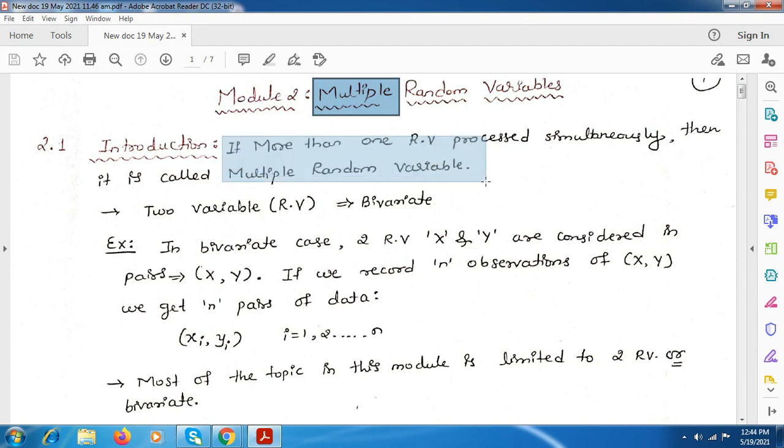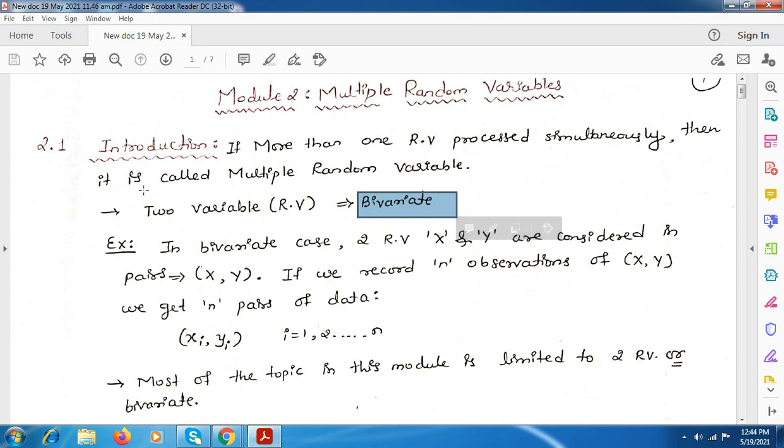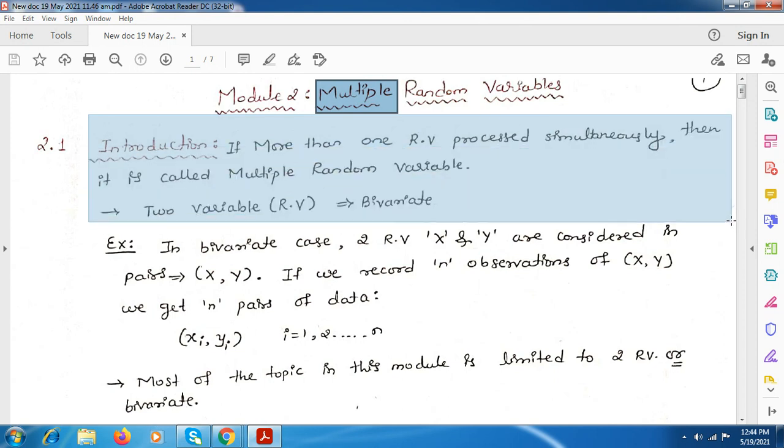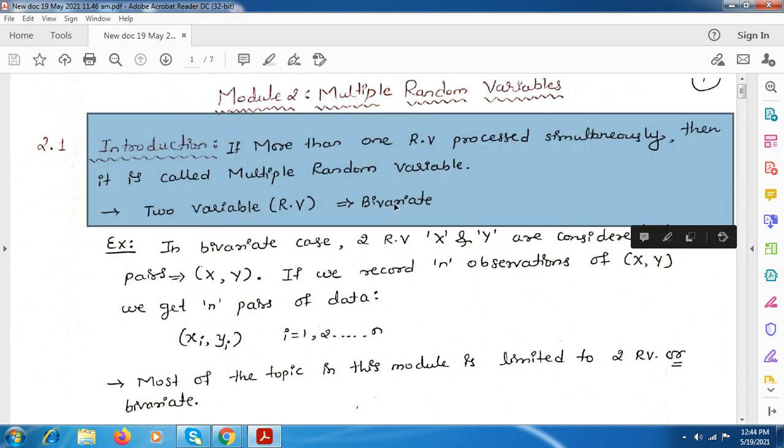We can define it this way: if more than one random variable is processed simultaneously, then it is called multiple random variable. If there are two random variables, then we call it bivariate. And there might be three random variables, four random variables, or n number of random variables. So this is the definition for multiple random variable. And if we use two random variables, it is called a bivariate random variable.